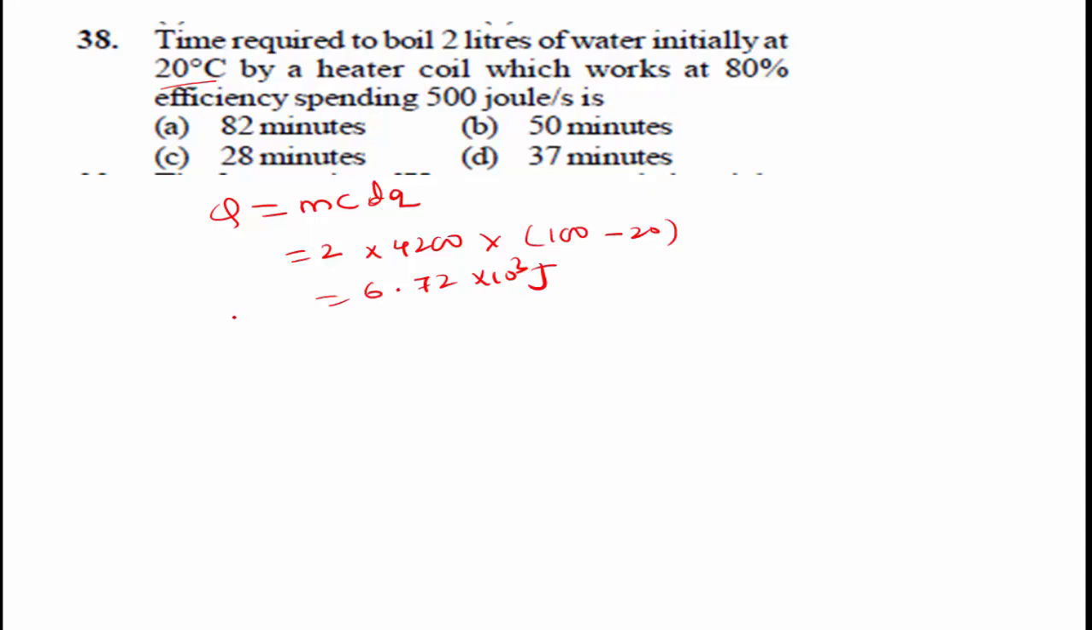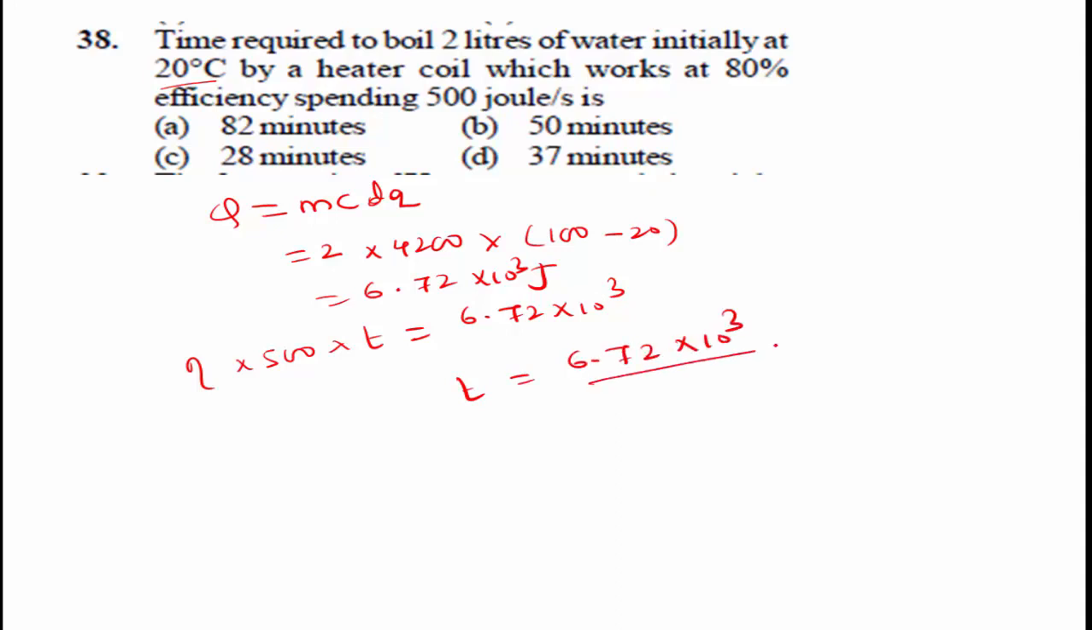If T is the time to boil, then the efficiency eta into 500 into time T is equal to 6.72 into 10 to the power of 3. So time T is equal to 6.72 into 10 to the power of 3 divided by 0.8 into 500, where 80% is 0.8. We get time T is 28 minutes. Option C is the right answer.